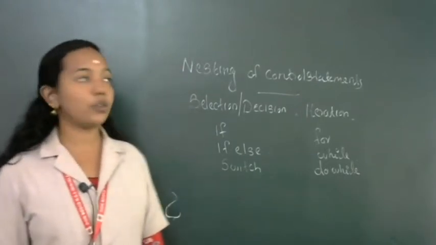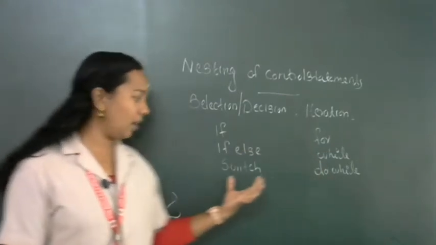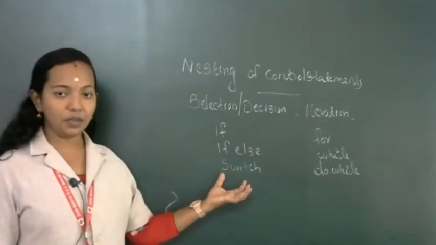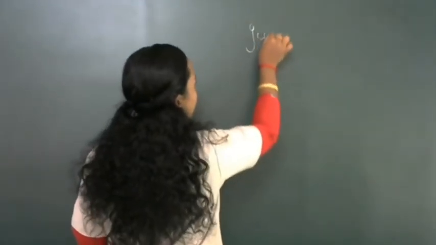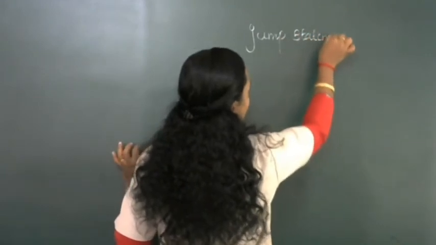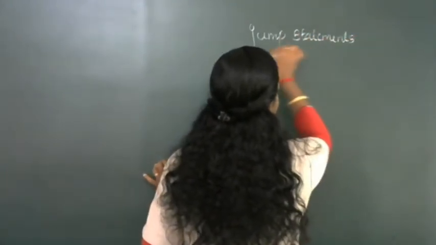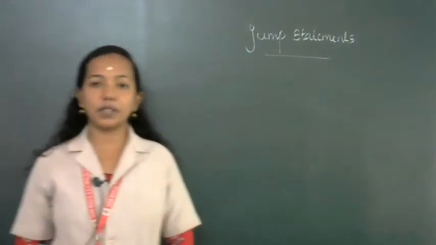So nesting of control statements means a loop statement, here do while, consists of a switch statement. Okay, clear? So that is nesting of control statements. Then, next, another important topic that is known as jump statements. Okay, another one is jump statement.